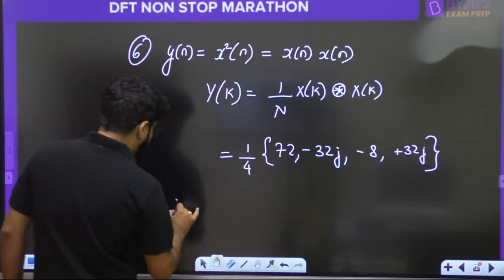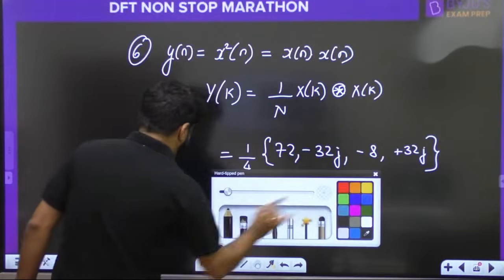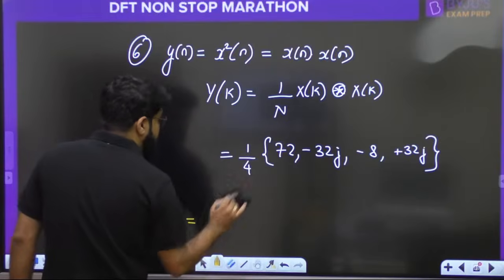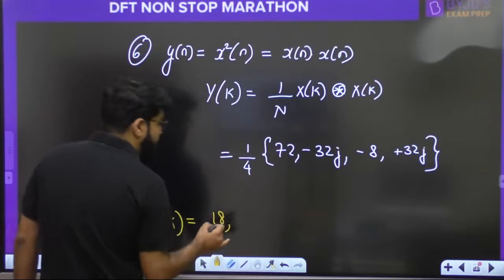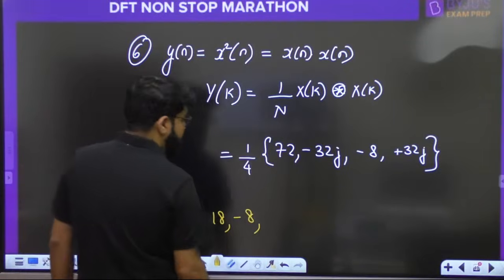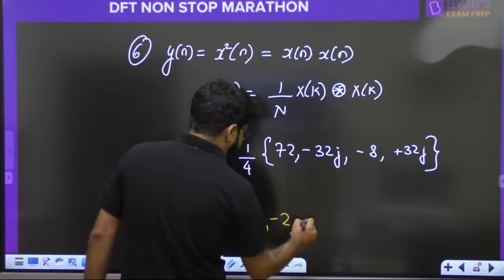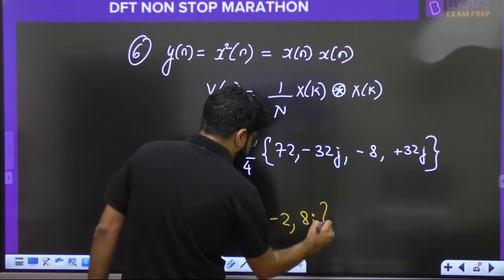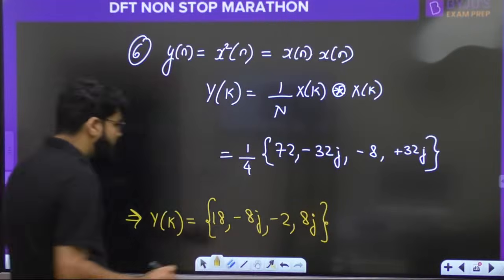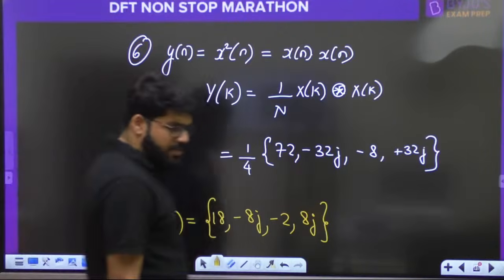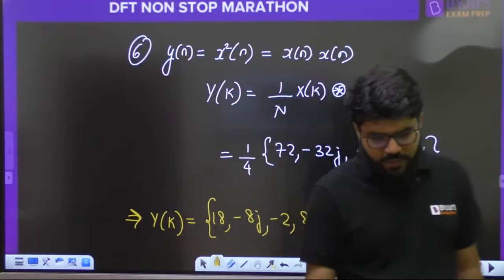When I divide by 4, the answer for the last question, Y of k, is 72 by 4, that becomes 18, then minus 8j, minus 8 by 4 is minus 2, and then 8j. So 18 minus 8j, minus 2, and 8j. That is the answer for the sixth question, and that is complete now.